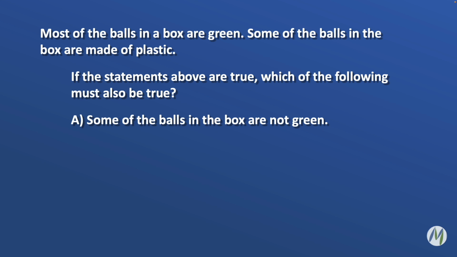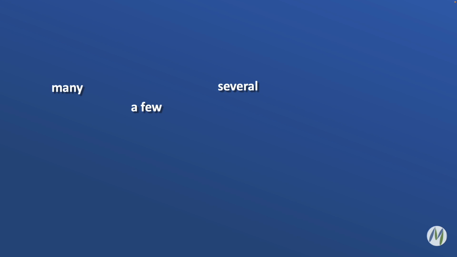And again, one way they might try to fool you with this on the LSAT is very similar to what they'll do with some. This is basically the same example. I just replaced the word some in the first sentence with the word most. If we're told that most of the balls in a box are green and we are asked what else must be true, and they give us an answer that says some of the balls in the box are not green, that would be an incorrect answer. We don't know if that's true, just like with some.